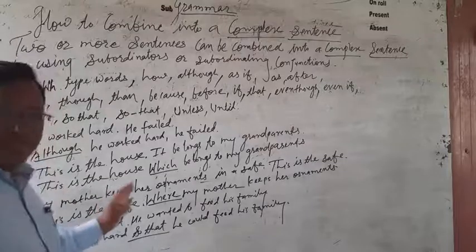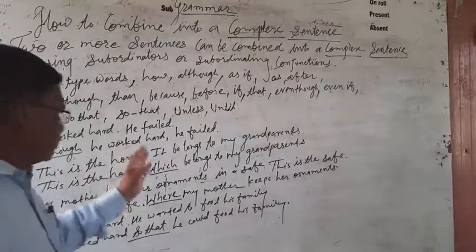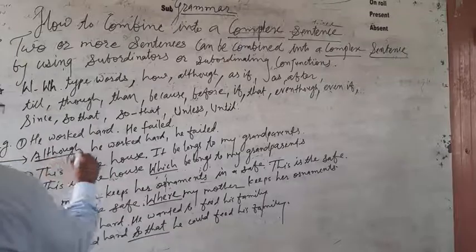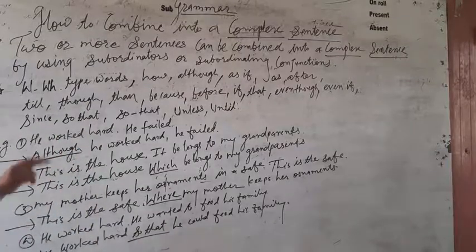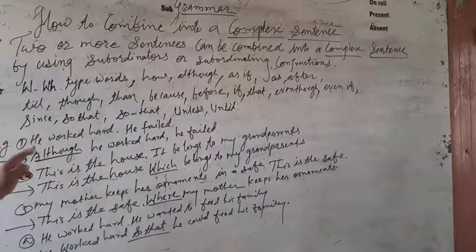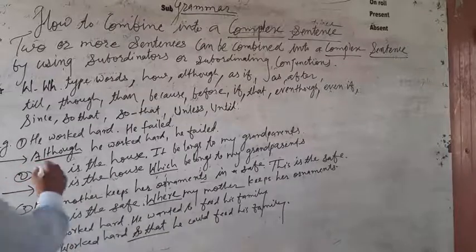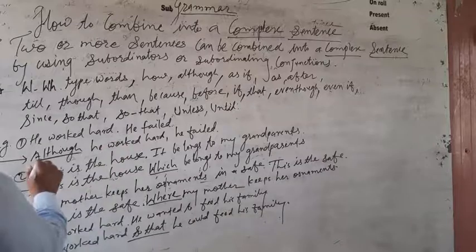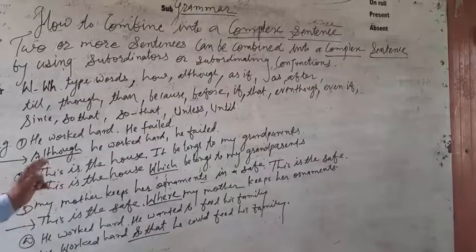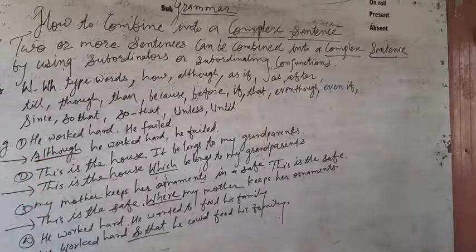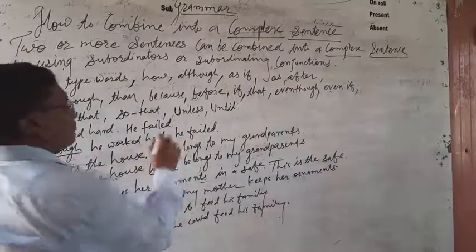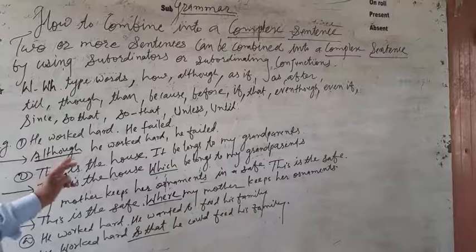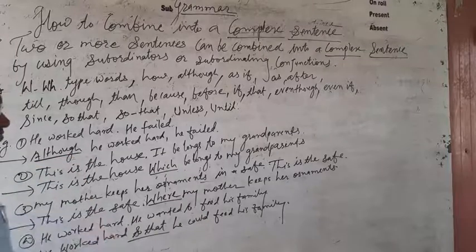Though, we can use the conjunction though in the beginning of the sentence: although he worked hard, he failed.